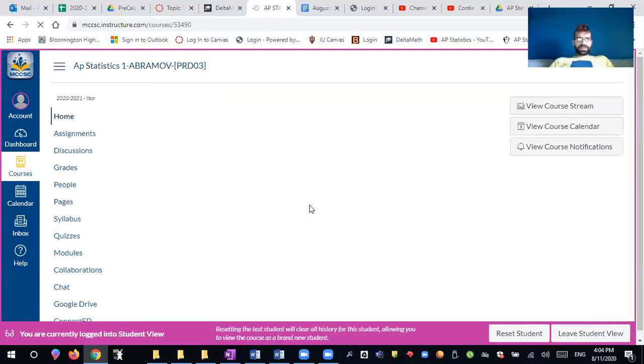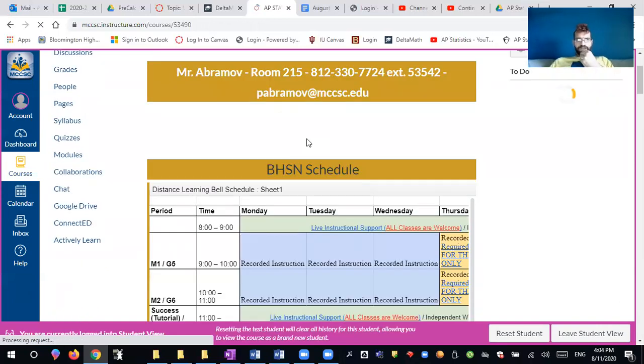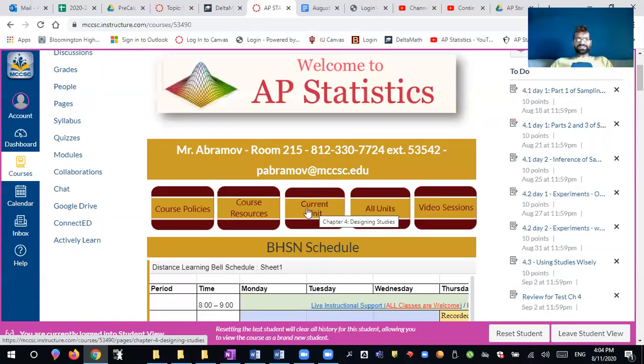Okay, next link is the current unit. If I press it right now, it will take us directly to this page. That's basically if you're navigating the course and you're going to the previous units to review something and you don't want to be clicking through multiple pages, you can just press current unit, and the current unit link will always be linked to the home page, which will be the unit that we're in.